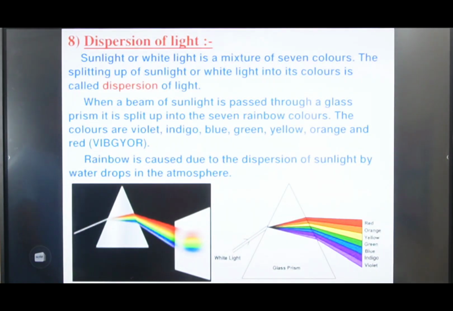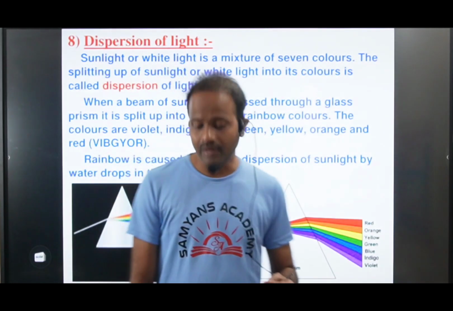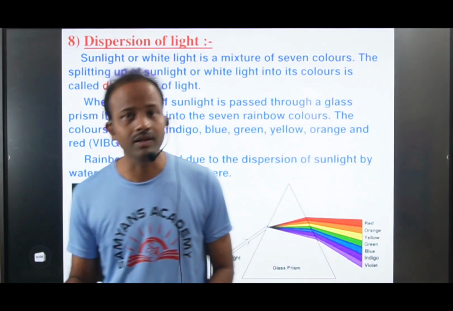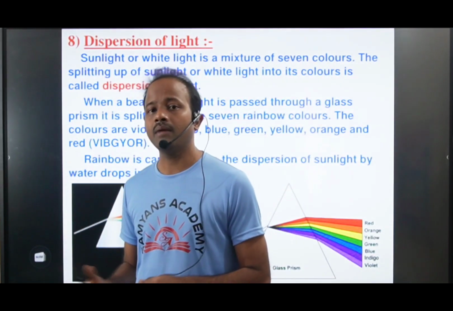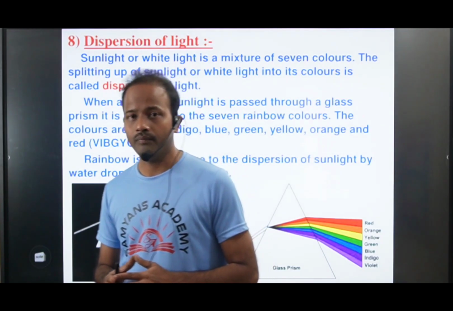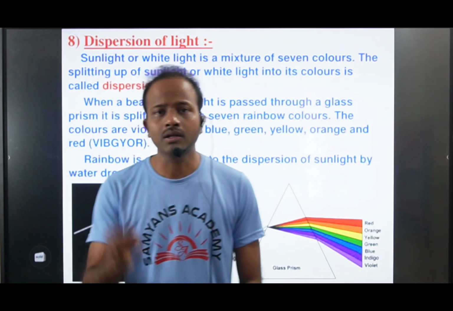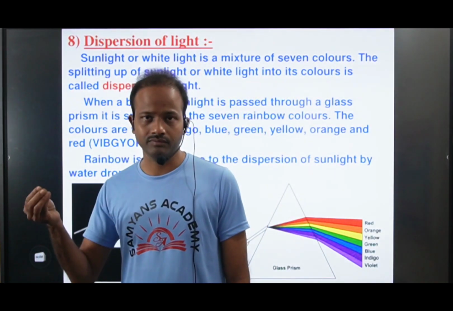Rainbow is caused due to the dispersion of sunlight by water drops in the atmosphere. How do we observe the rainbow? After raining, if sunlight comes, at that time we can observe the rainbow, right? The water molecules present in the atmosphere act like prisms.